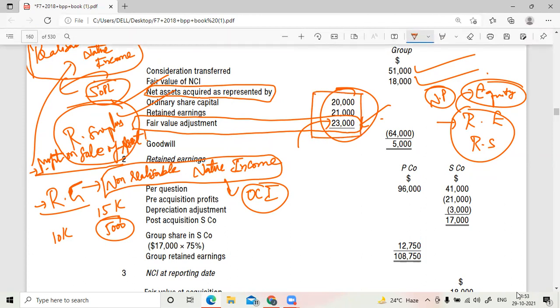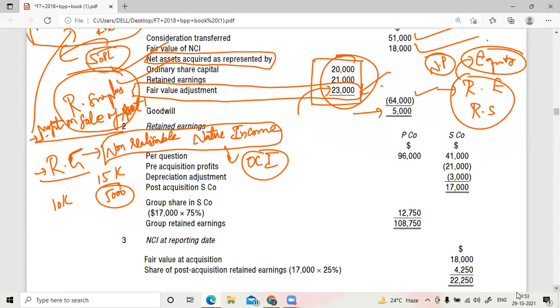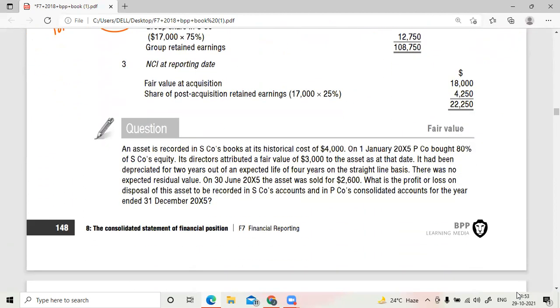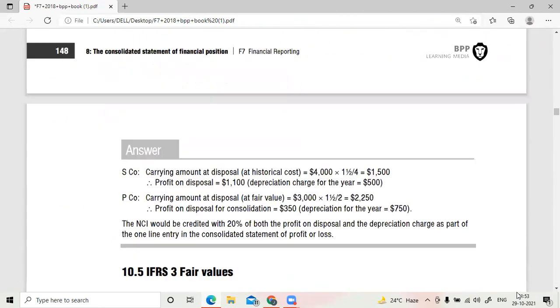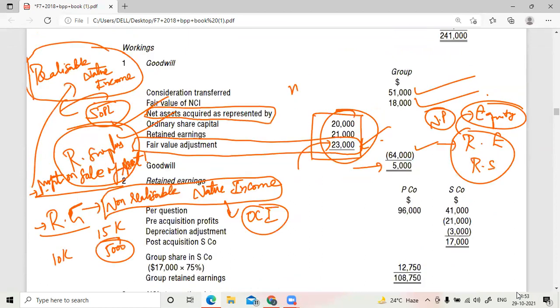That's what they're saying: you pay us. Now altogether 64,000 is the value and goodwill is 5,000. Rest of the things, you need not worry. You can do this question. I don't think there is an explanation required. Only this was the thing I wanted to explain to you. Finish this problem as homework today.